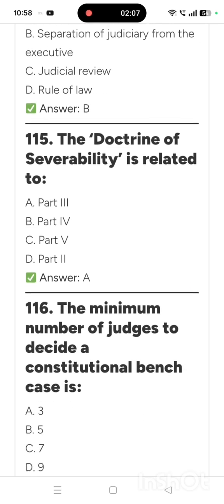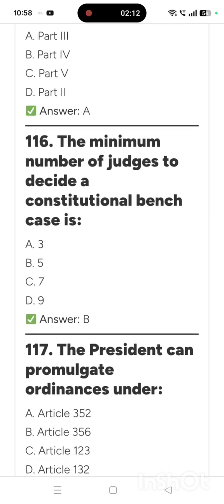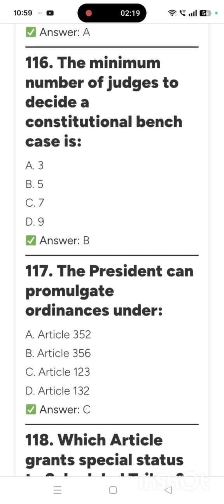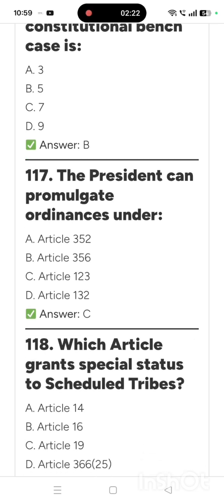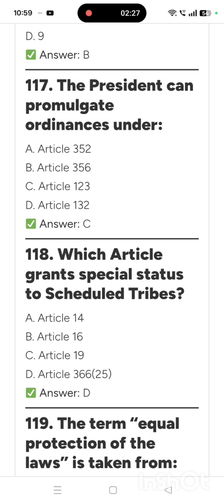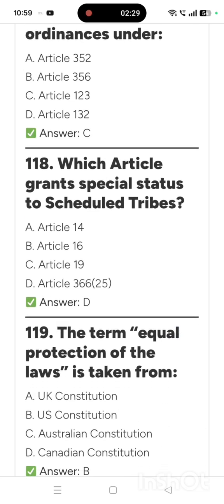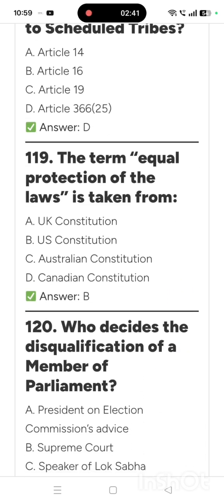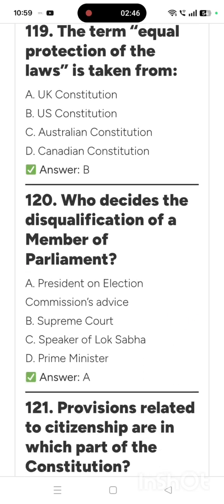The doctrine of severability is related to Part 3. The minimum number of judges to decide a constitutional bench case is 5 number of judges. The President can promulgate ordinances under Article 123. Which article grants special status to scheduled tribes? Article 366. The term equal protection of the laws is taken from US Constitution.